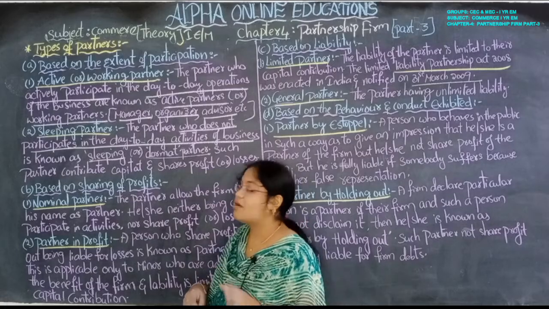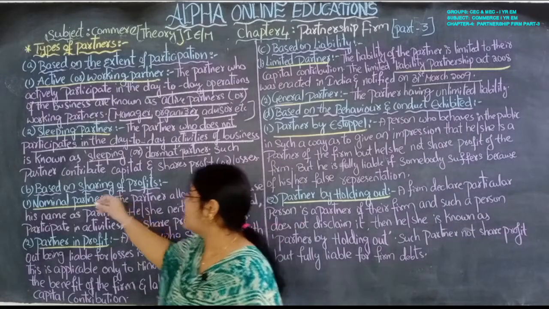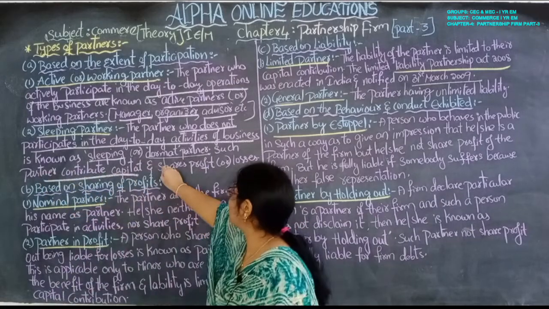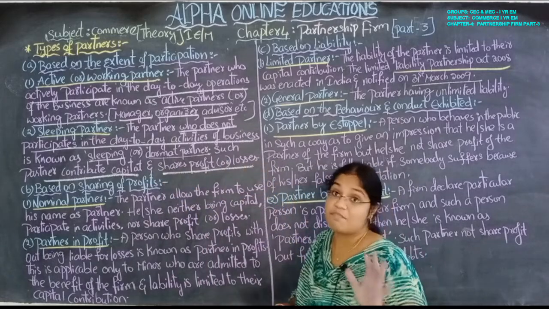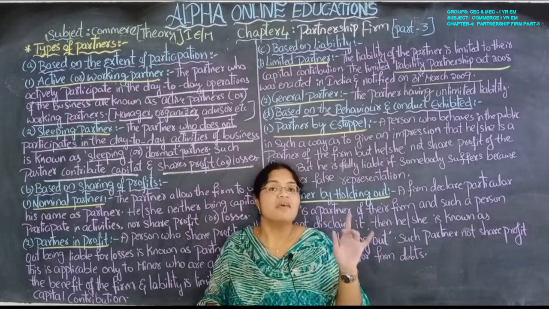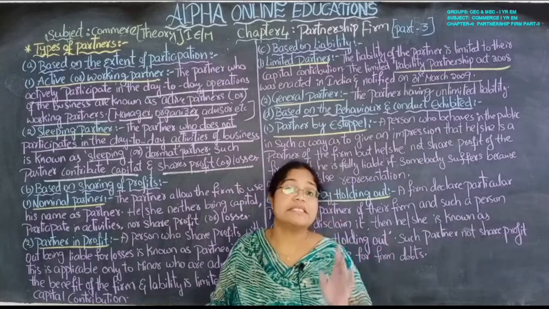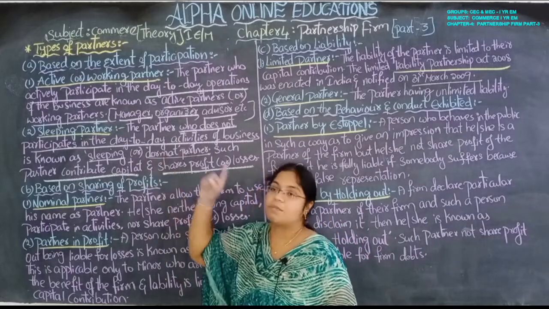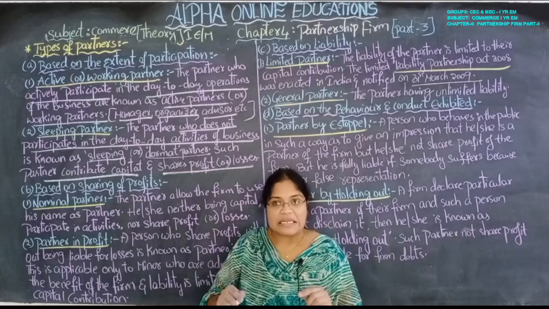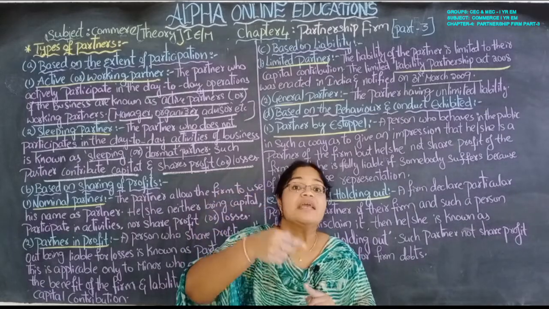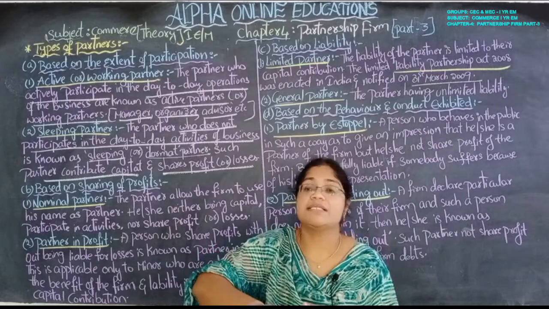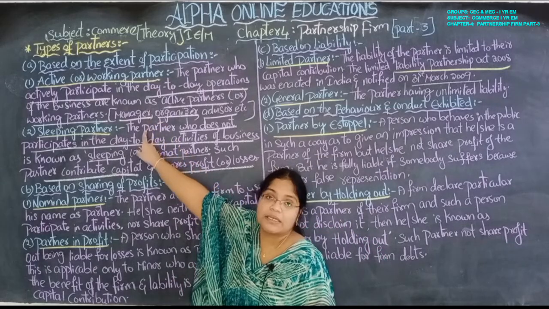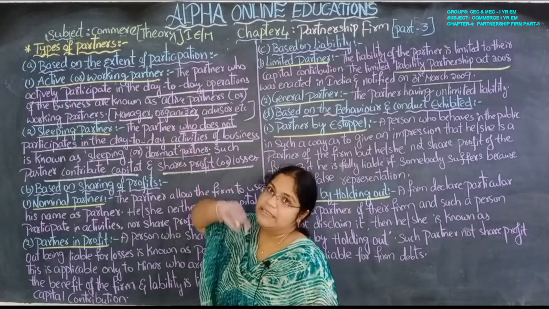Such a partner contributes capital and shares profit and losses, but does not participate in day-to-day activities. The partner who participates in day-to-day activities is known as an active partner or working partner.